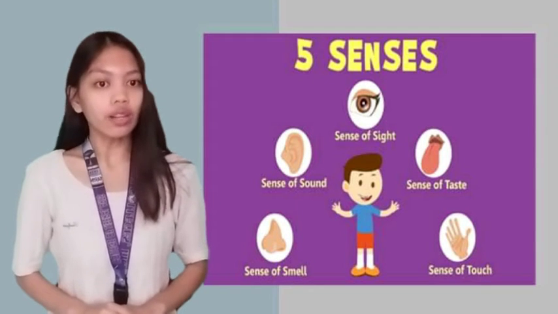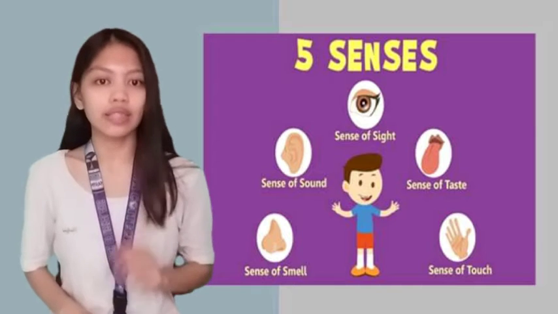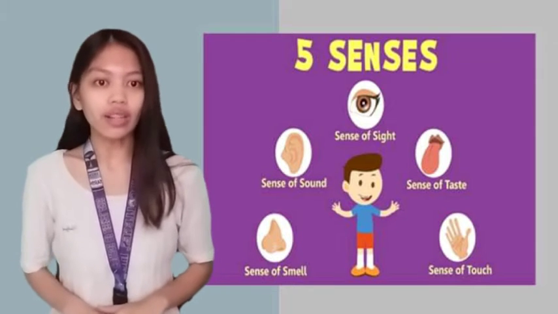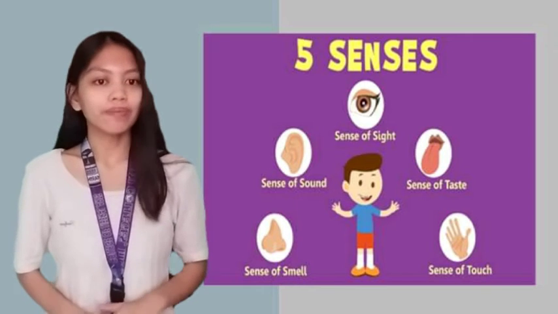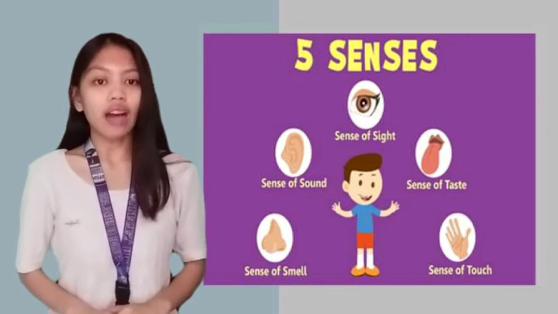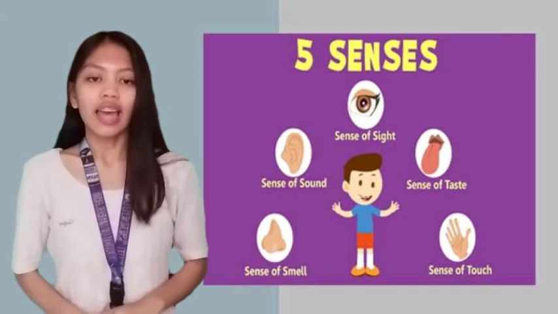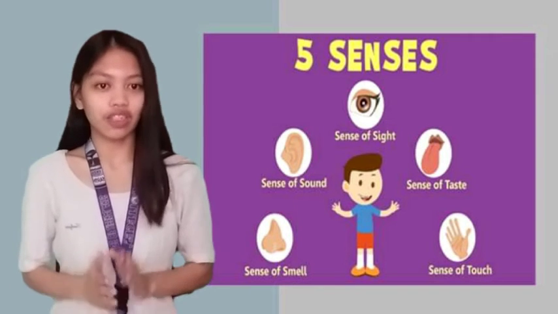Now, tell me what is the function of each sense organ. The eyes is for sight or seeing. The ear is for sound or hearing. The nose is for smell. The tongue is for taste. And the skin is for touch.